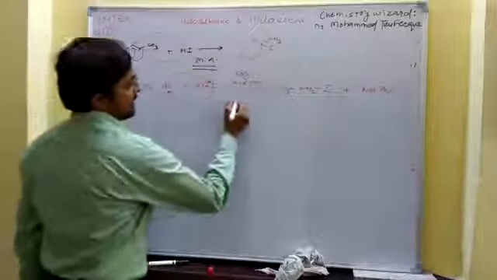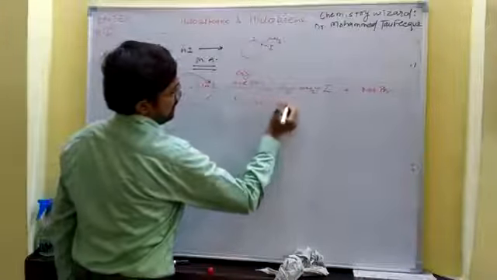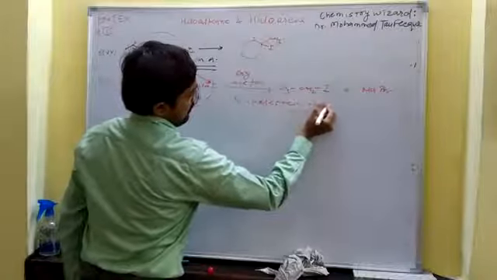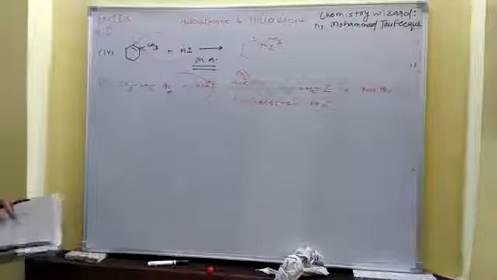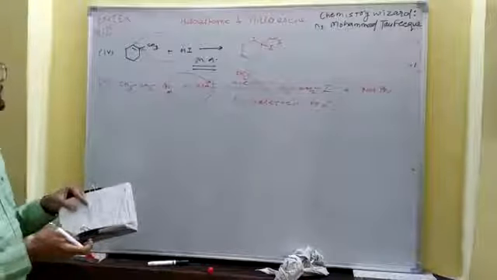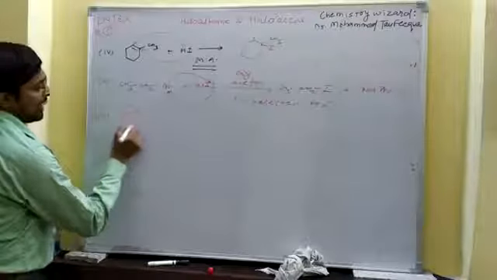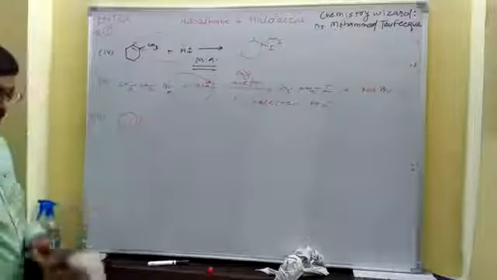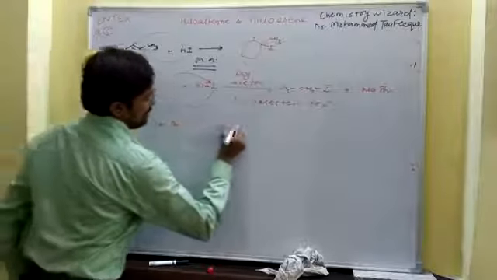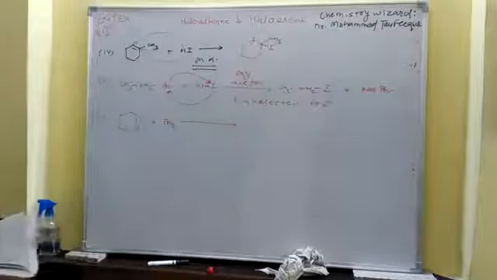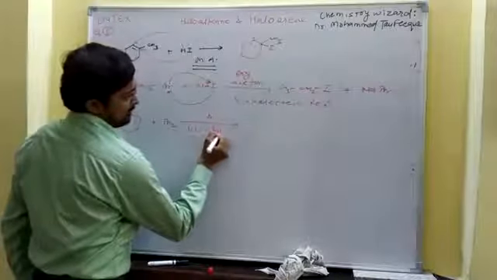The name of the reaction is Finkelstein reaction. Okay, moving towards the last reaction of the chapter, we have cyclohexene, and the cyclohexene is reacting with Br2, bromine. Okay, and the condition is heat as well as UV light.